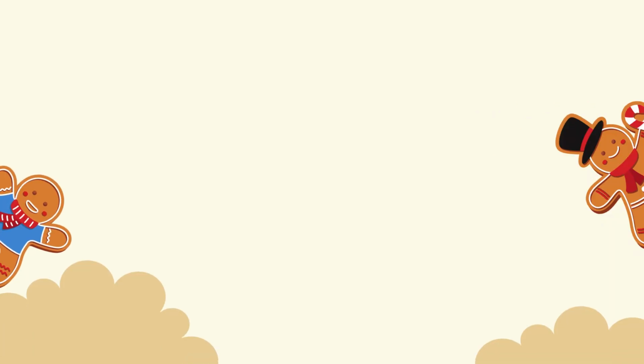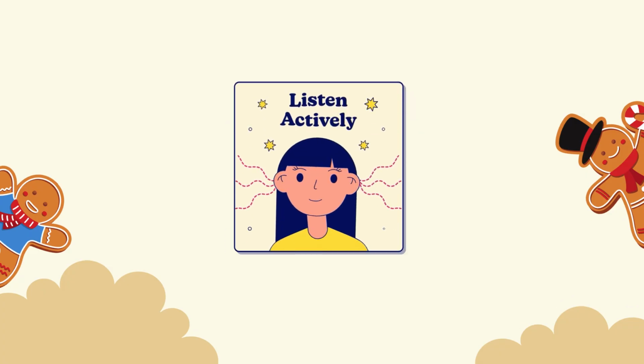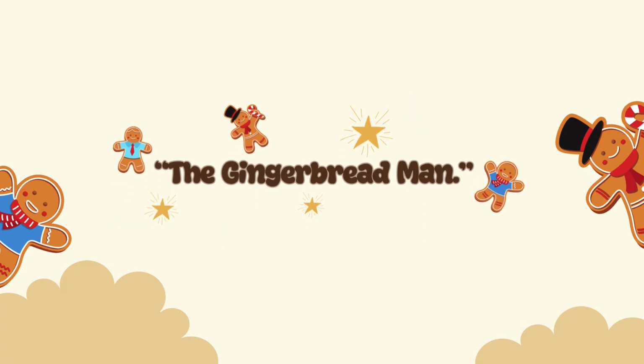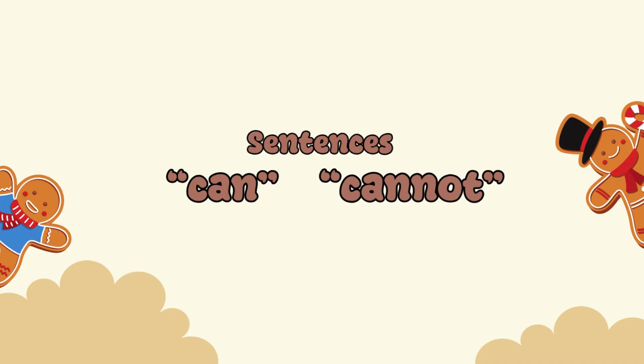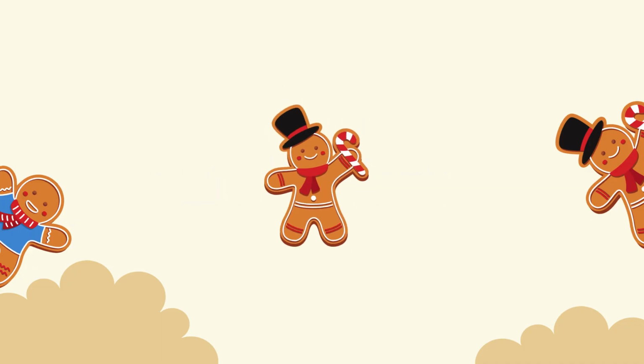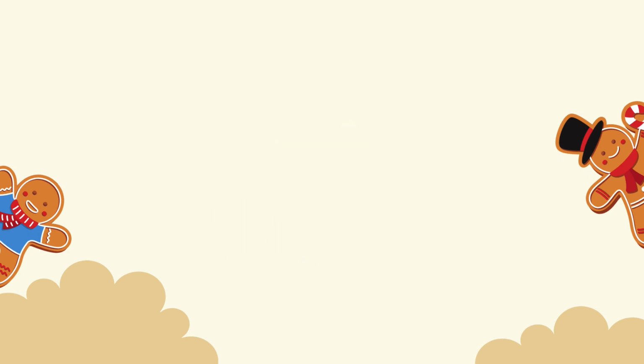Before we jump into our lesson today, let's watch and listen carefully to the story first. The story is called The Gingerbread Man. As you watch, pay attention to the sentences that use can and cannot, and try to notice what the gingerbread man and the other characters can do and what they cannot do. Are you ready? Let's start the story.